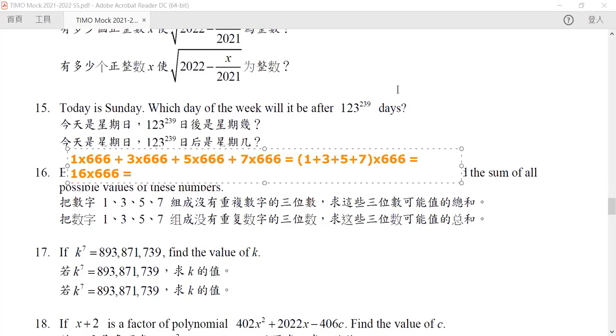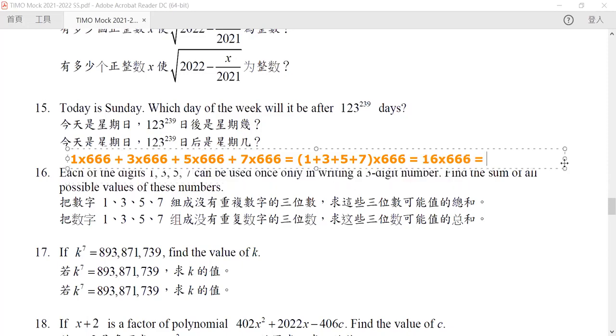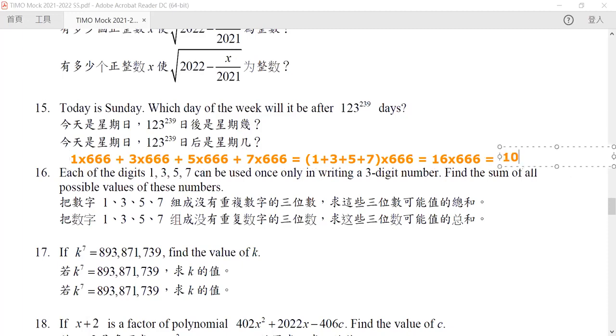Okay, let's go back to our questions here. So we are almost done. All we need to do is just calculate 16 times 666, and hence our answer is 10656. So 10656 is our answer. Okay.